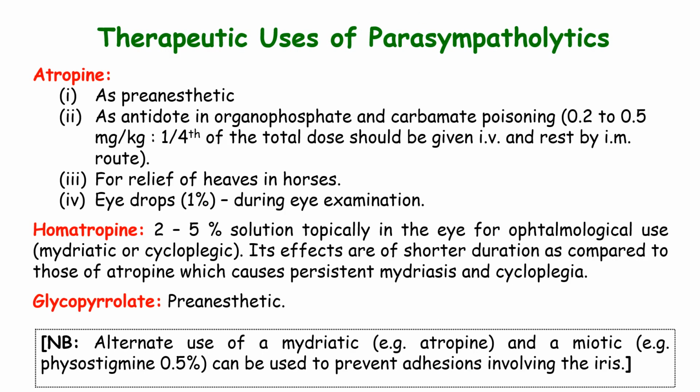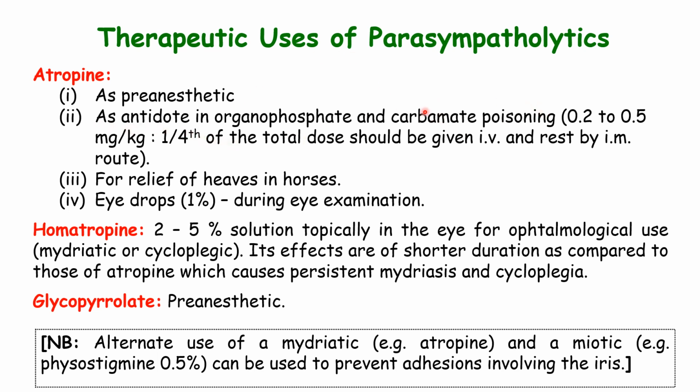Uses of the parasympatholytic drugs. We'll start with atropine. Atropine is of course a pre-anesthetic agent. It is used as a pre-medication before a general anesthetic. It is also used as an antidote or a reversal agent in organophosphate and carbamate poisoning.